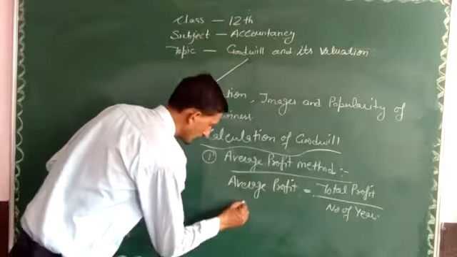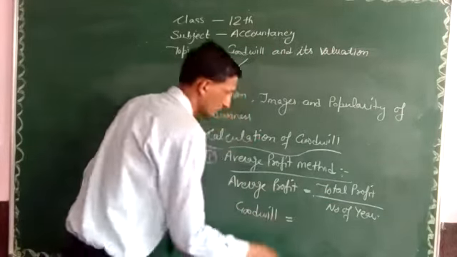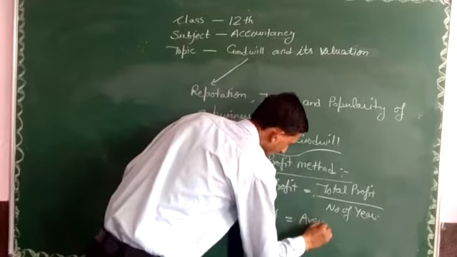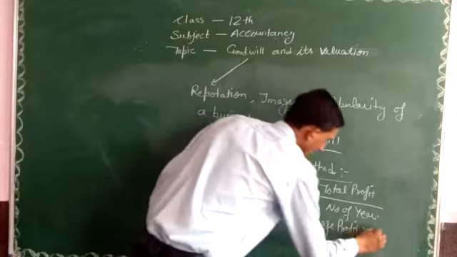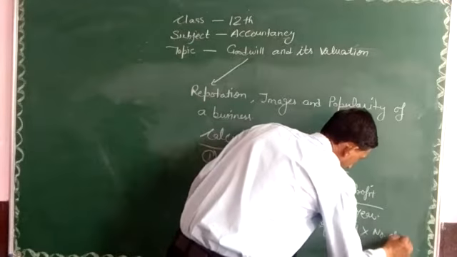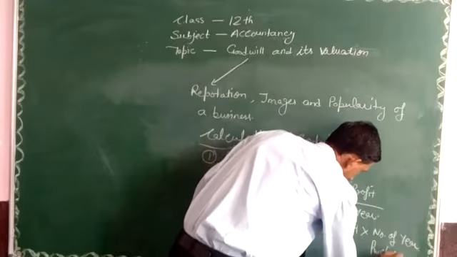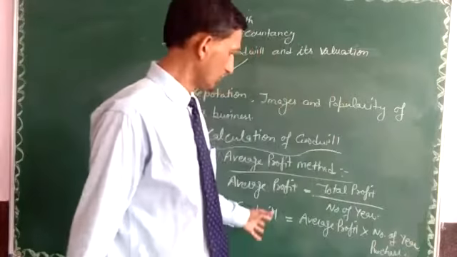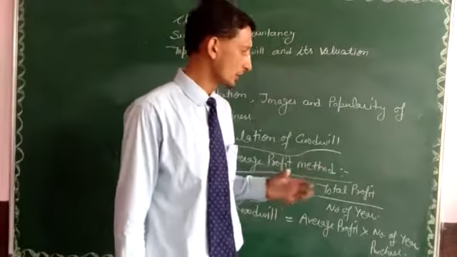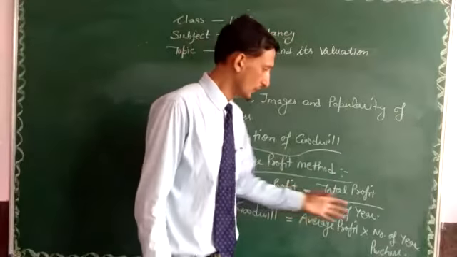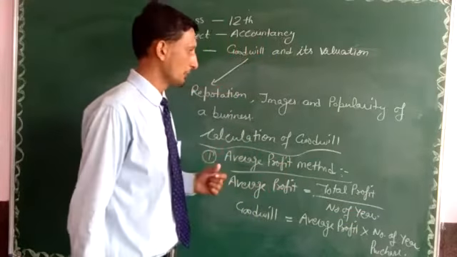Secondly, calculation of goodwill. Goodwill is equal to average profit multiplied by number of years' purchase. So goodwill is the average profit earned by a firm multiplied by the number of years for which you are calculating the value of goodwill. That is the multiple. So that is the first method, the average profit method.